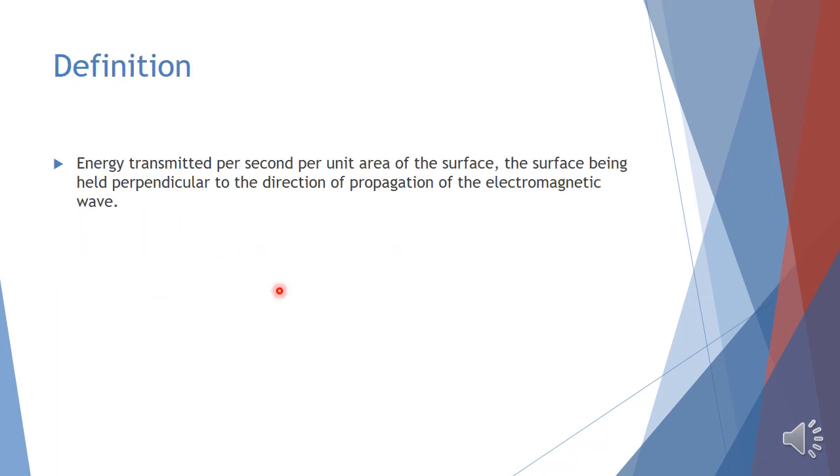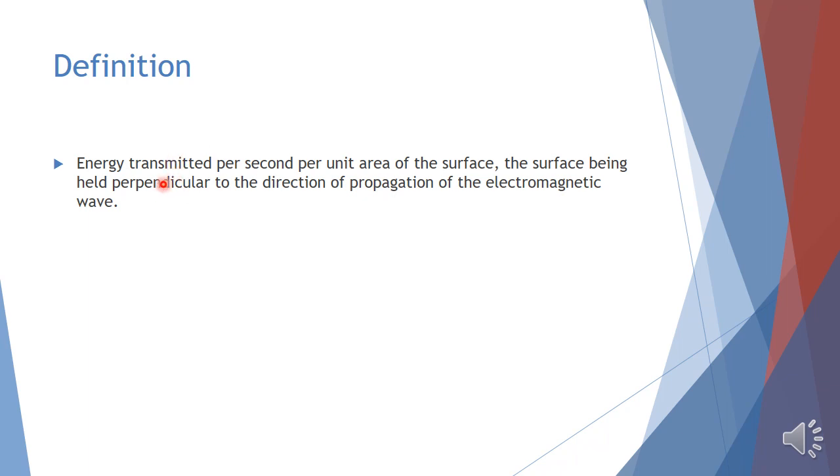The definition: the energy transmitted per second per unit area of the surface being held perpendicular to the direction of propagation of the electromagnetic wave is the definition for the Poynting vector.